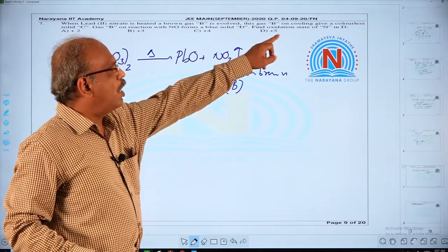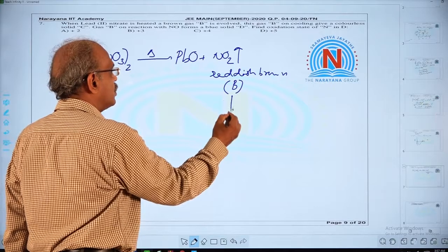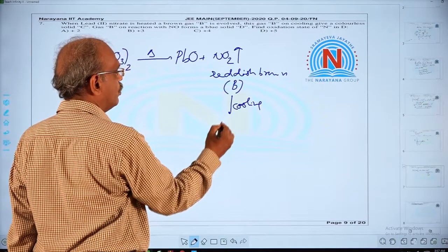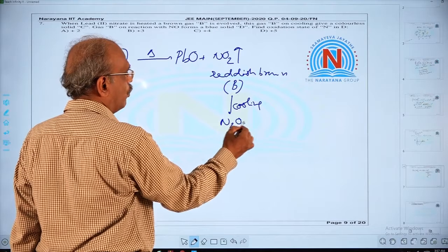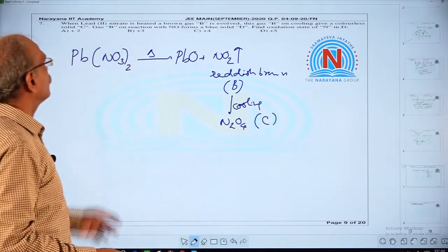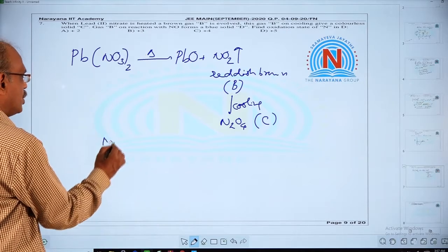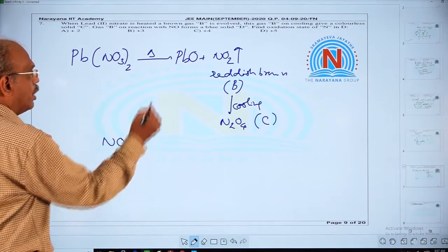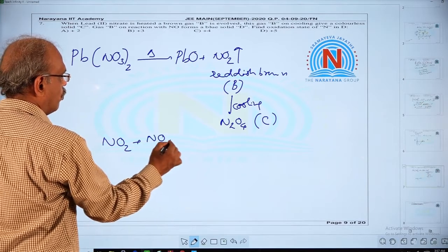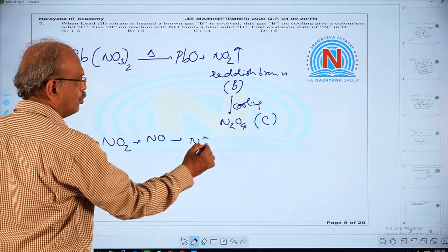Now this B on cooling gives a colorless solid. What happens if NO2 is cooled? We get N2O4. This is the colorless compound C. Gas B, NO2, on reaction with NO, what do you get? It's very clear from their formulas: N2O3.